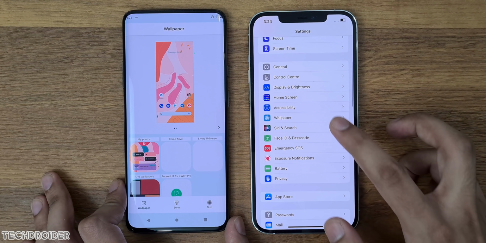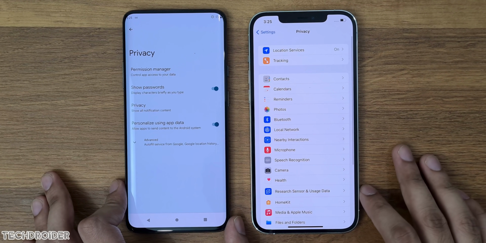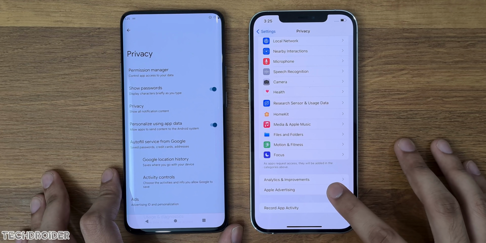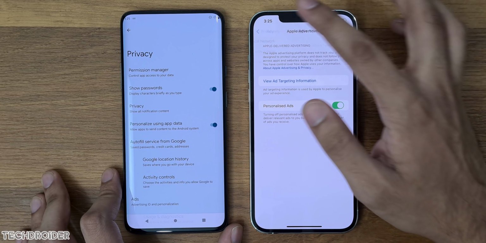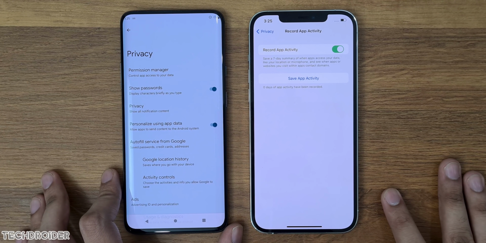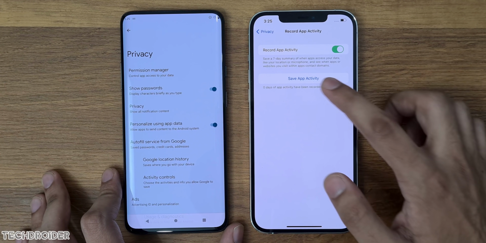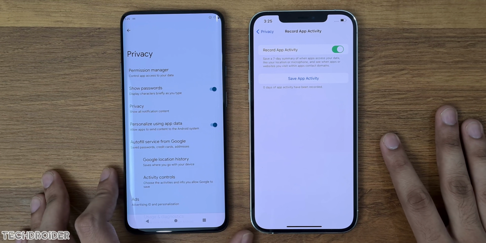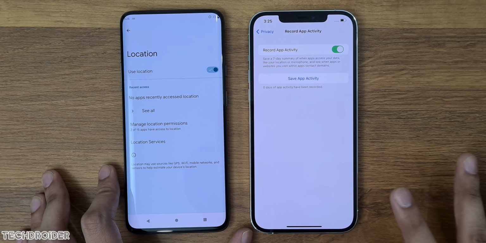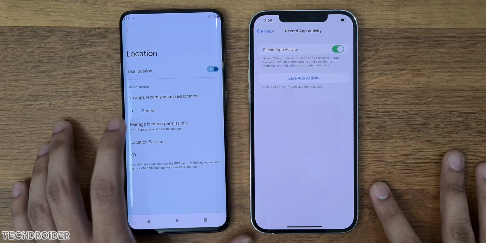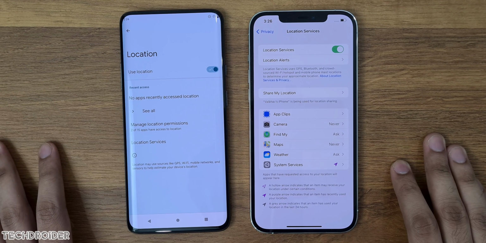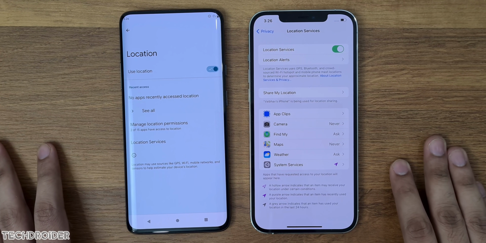Now jumping straight to privacy, Apple has added a new sub-setting called App Activity. This tracks the application data, like which application is using or has used location or microphone or camera in the last 7 days. There is no such setting on Android, but it has a specific location setting to see which application has used your location recently, including Google applications. Android 12 also lets you block microphone and camera from the quick settings itself.